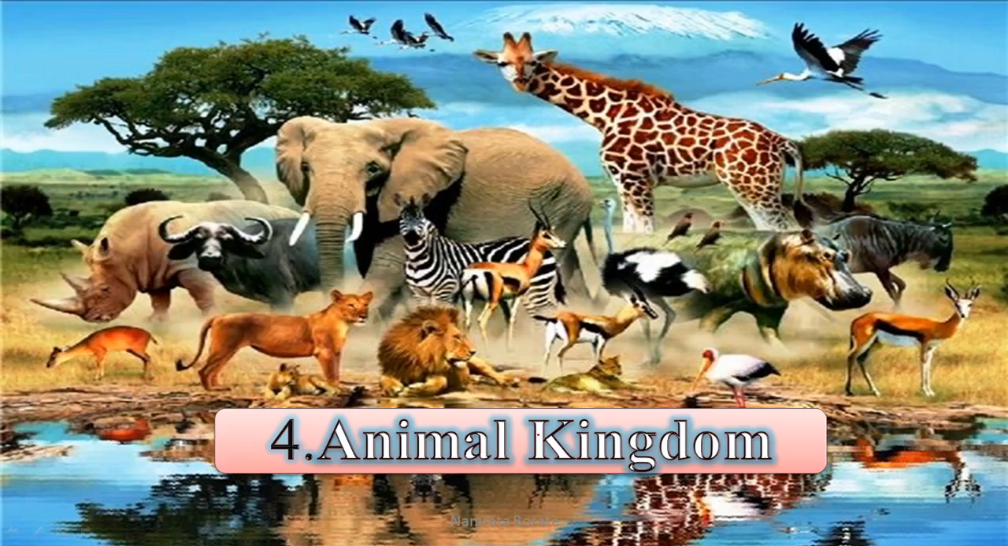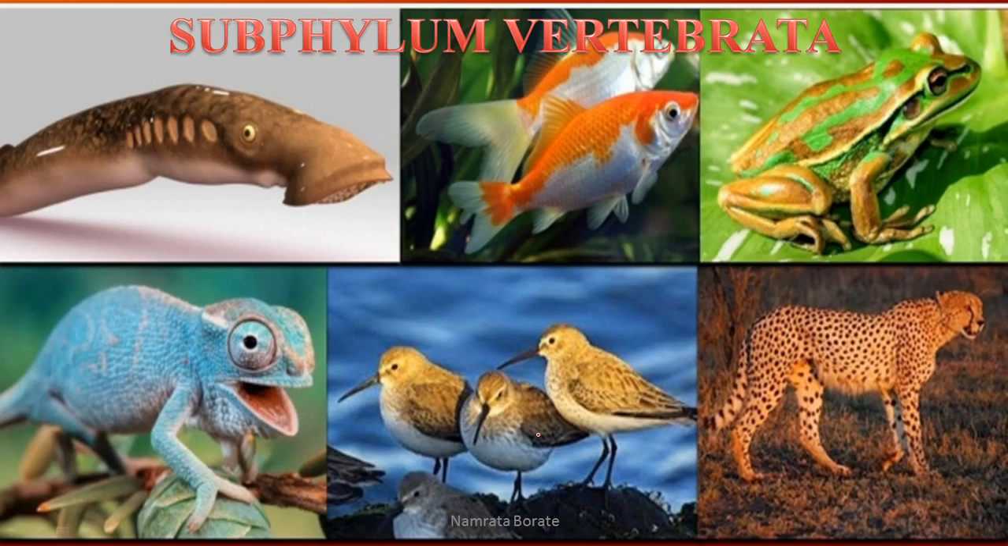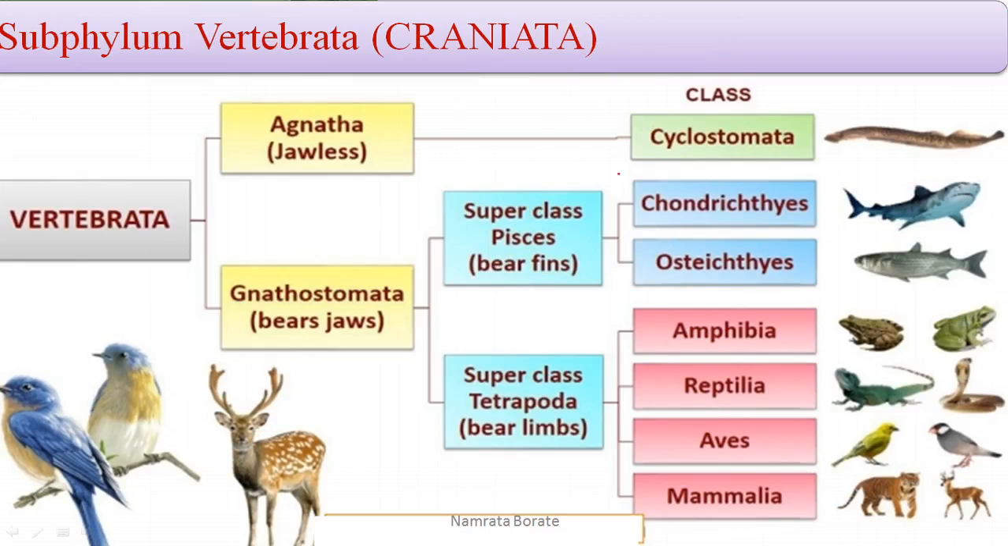Friends, we are going to continue the next part of the fourth topic, that's the subphylum Vertebrata. The subphylum Vertebrata is also called Craniata. The Vertebrata are of two forms. First one is Agnatha, that is the jawless, and the second one is Gnathostomata, that is, the presence of the jaw, means it bears the jaw.